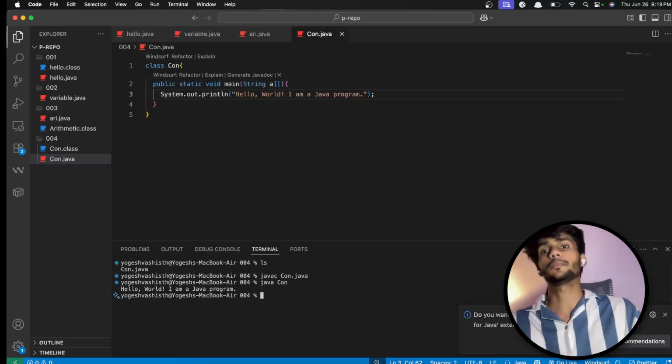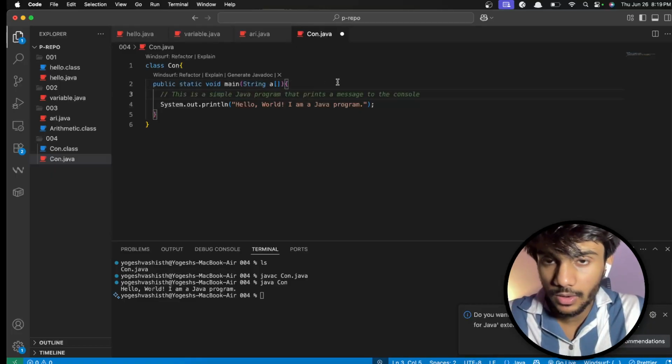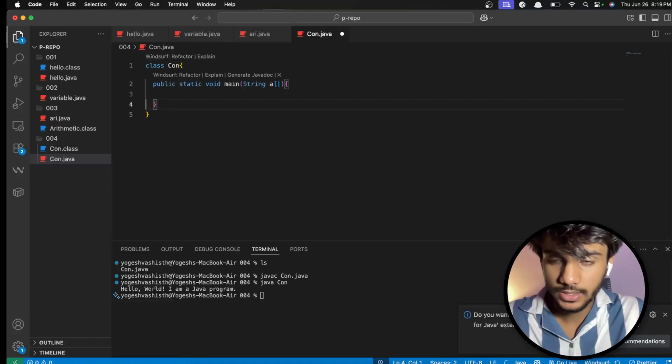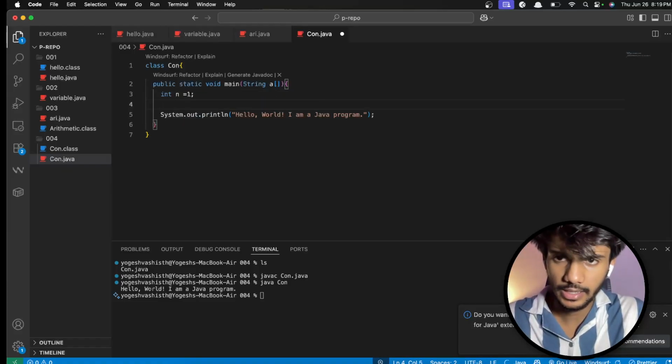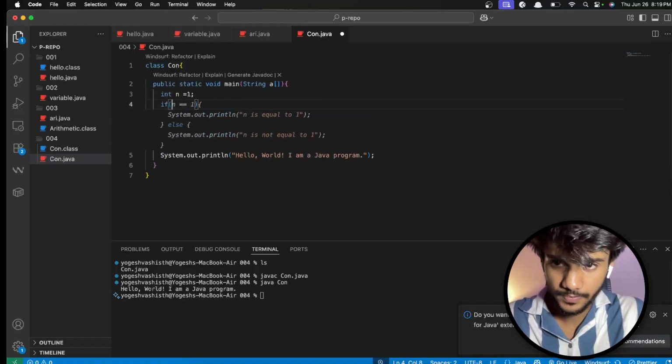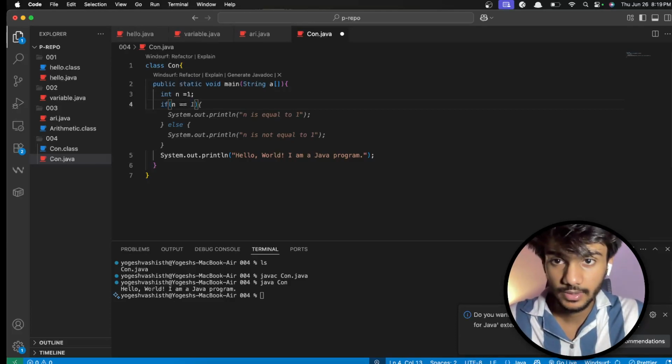Okay, so now we are talking about if and else. We can remove this or we can keep this. I take int n equal to 1, and I check if n is equal to 1. We talked about this operator in the previous session. It's a relational operator.